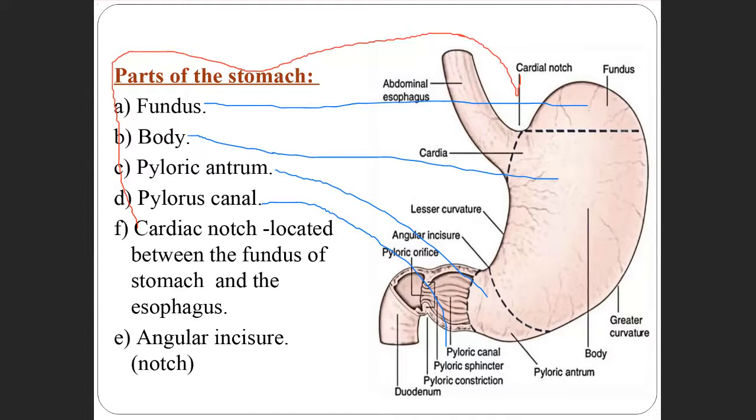It is the junction where the esophagus comes and joins the stomach. That junction is called the cardiac notch. It's between the fundus of the stomach and the esophagus. Okay. Incisura angularis. So this is the incisura angularis. There I told you, it is where the body of the stomach and the pylorus start, the most narrow part. So it's clear here about the parts.